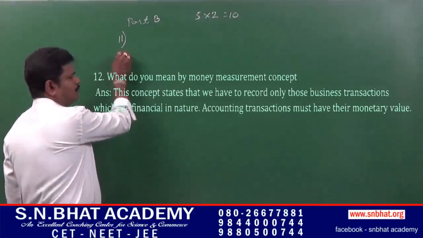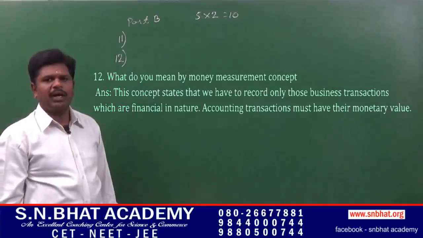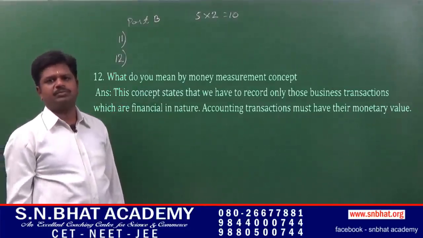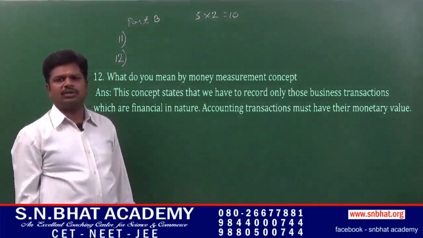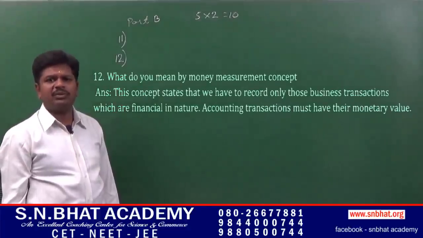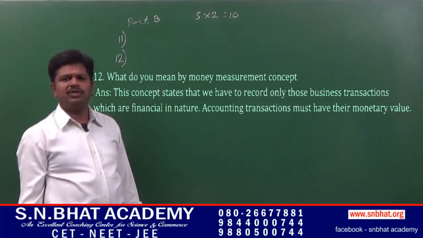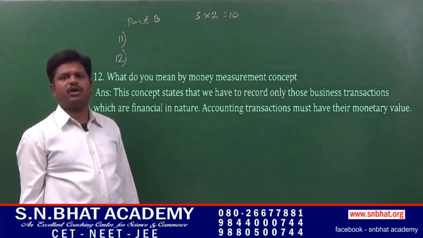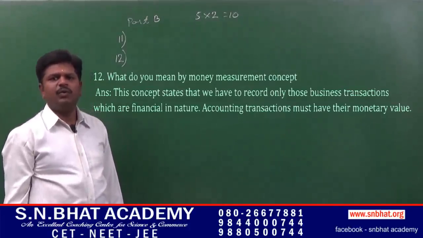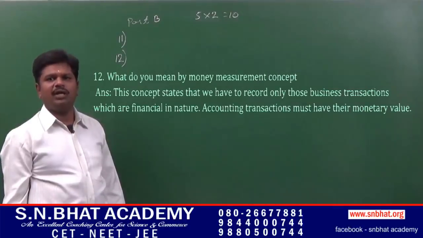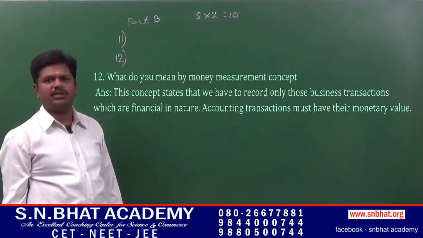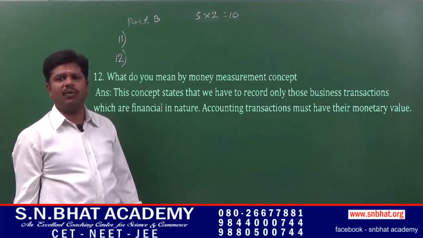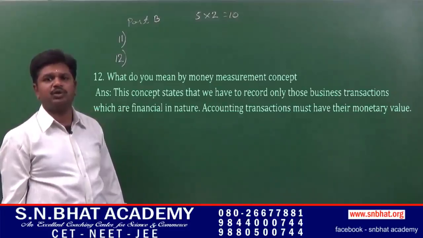Question number 12, what do you mean by money measurement concept? Under this concept, each and every business transaction should be measured in terms of money. The major demerit of accountancy is we will ignore the non-monetary transactions and we will enter only monetary transactions. So, it is essential to measure each and every business transaction in terms of money.